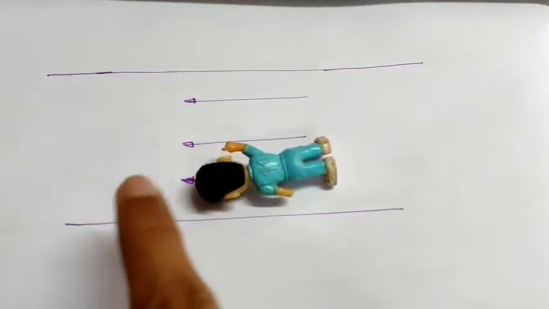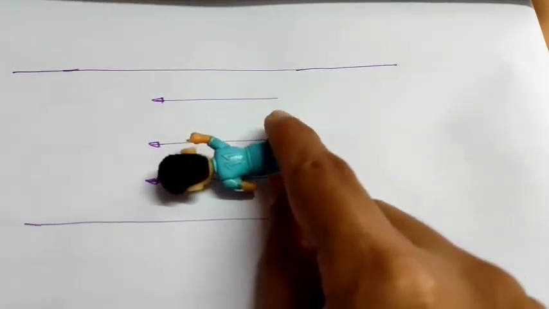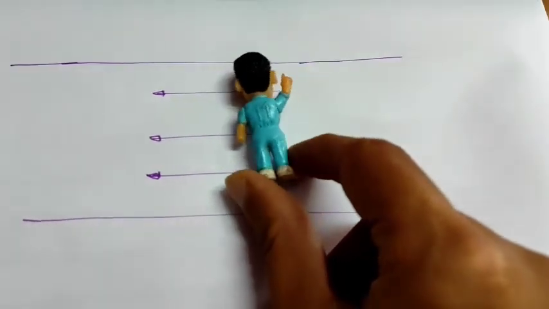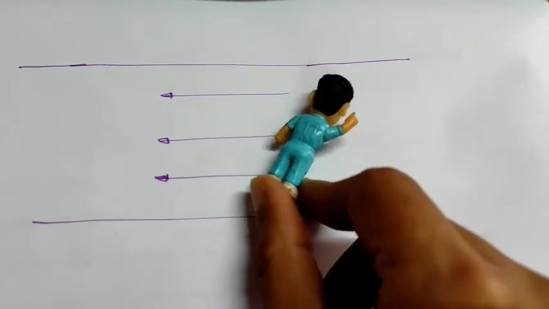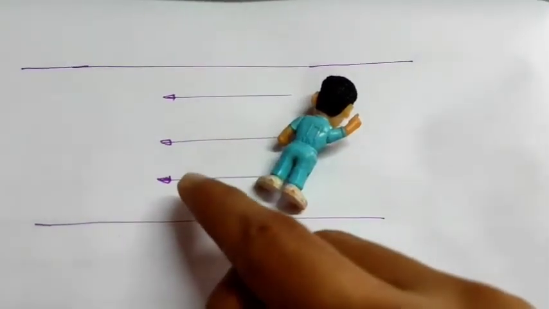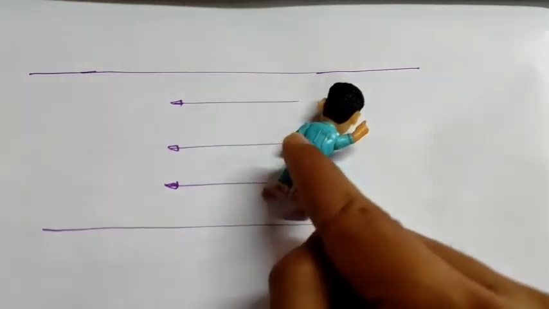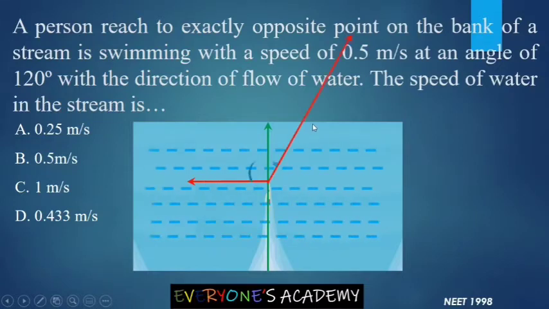So this is the direction of the flow of water. Starting with 0 angle, initially this is 0 angle. Somewhere here it will be 45 degrees angle. Somewhere here it is 90 degrees angle, and 120 degree angle will be this one. So you should measure the angle from the velocity of the river flow. This is the direction of flow of the water. We will measure 120 degree from this direction. So it will become this direction.